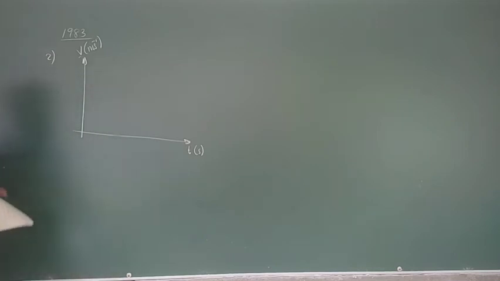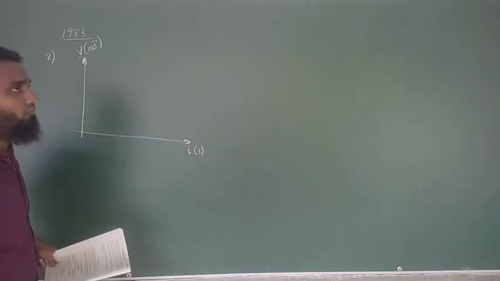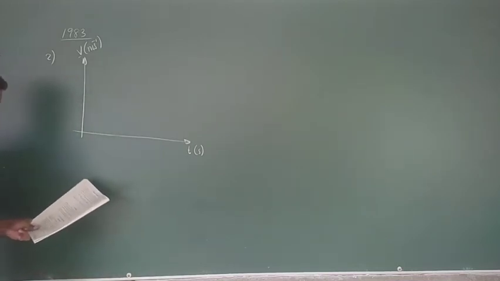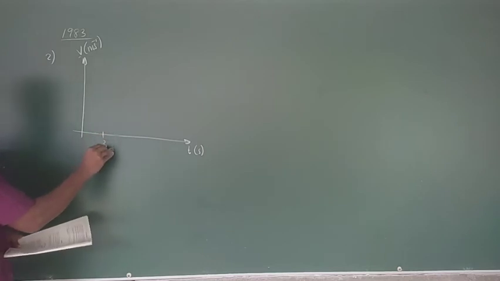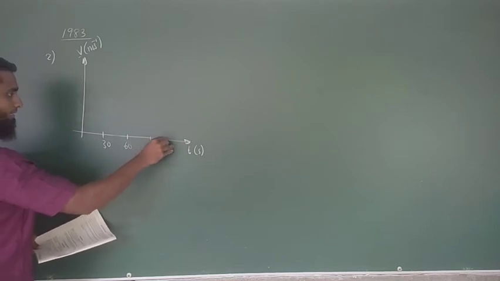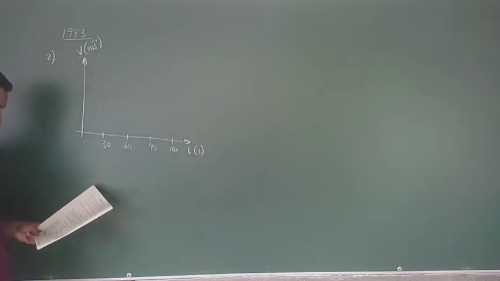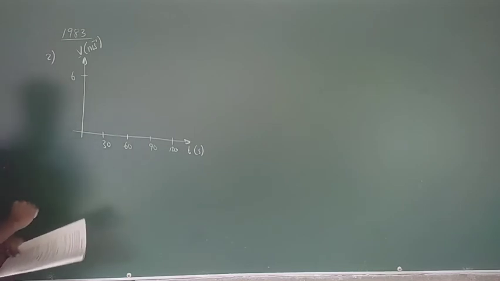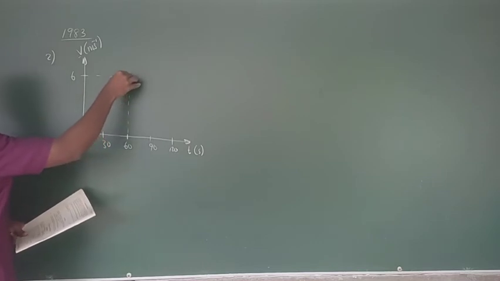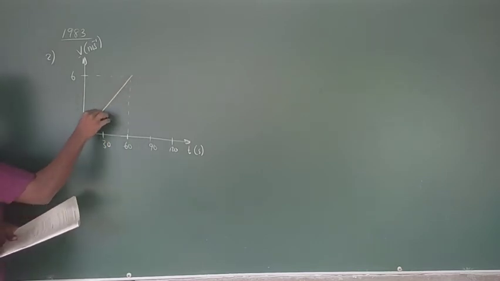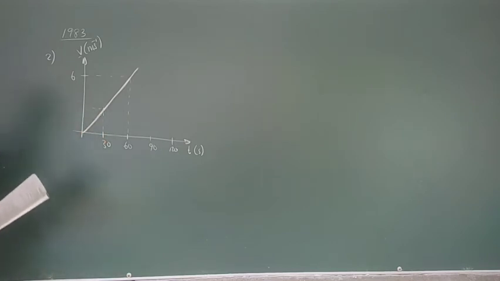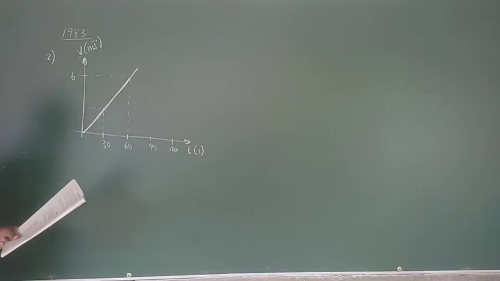I think you have got knowledge of the term variable in your maths, right? If you don't, ask your maths teacher what a variable is. Here you have given 30 seconds, 60 seconds, 90 seconds, 120 seconds. Here you have 6. For 6, 60 has been marked, and this is drawn. For this 30, I don't know what they have been asked.